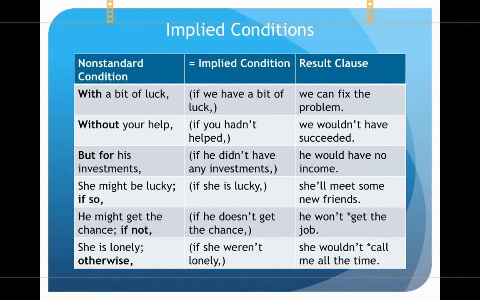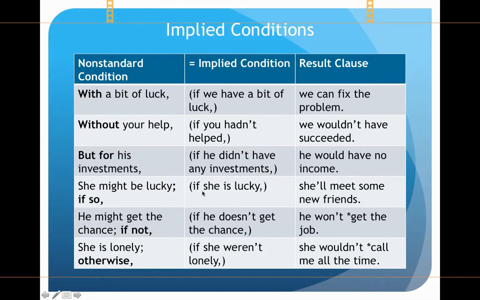So I have a condition like, with a bit of luck, we can fix the problem. And that implies, if we have a little bit of luck, we can fix the problem. This in parentheses is what we're implying. Without your help, we wouldn't have succeeded. And this implies, if you hadn't helped, we wouldn't have succeeded. So these two things mean the same thing.